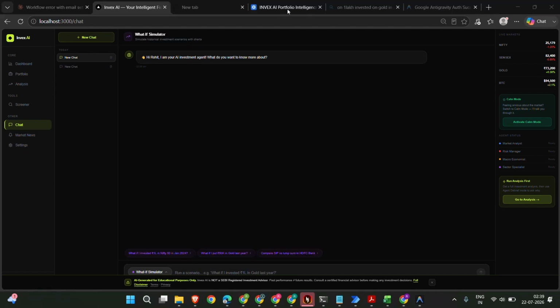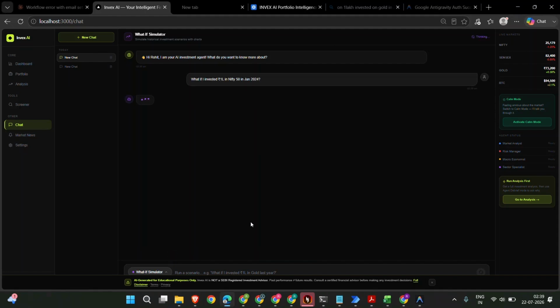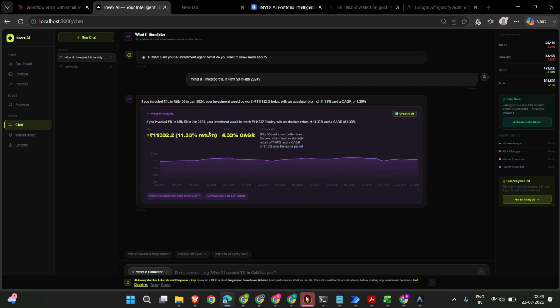So this is the What-If Simulator. If you click on any of the queries or type any of your own queries, it would be a What-If Simulator and behave like this. So this will give something. It says if we invested 1 lakh in January 2024, it would have been an 11.33% return and 4.39% CAGR. So this is a What-If Simulator.